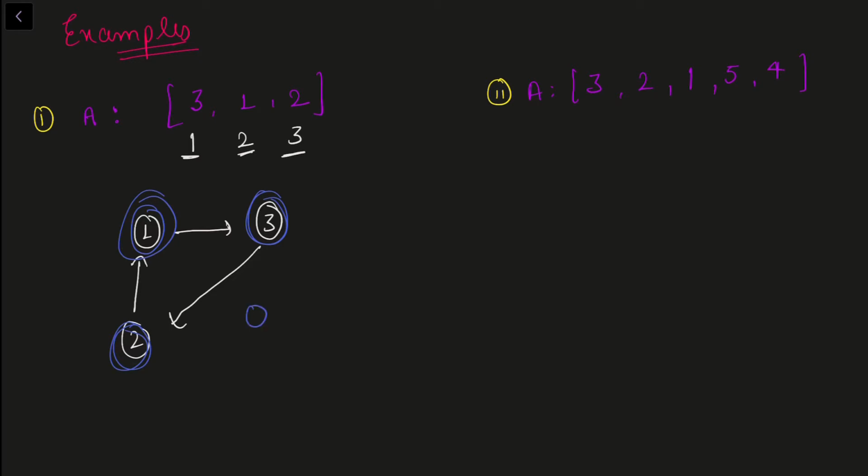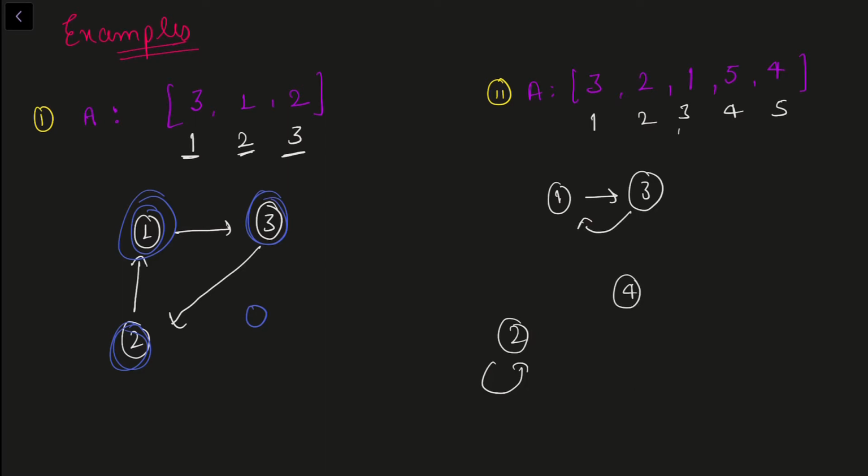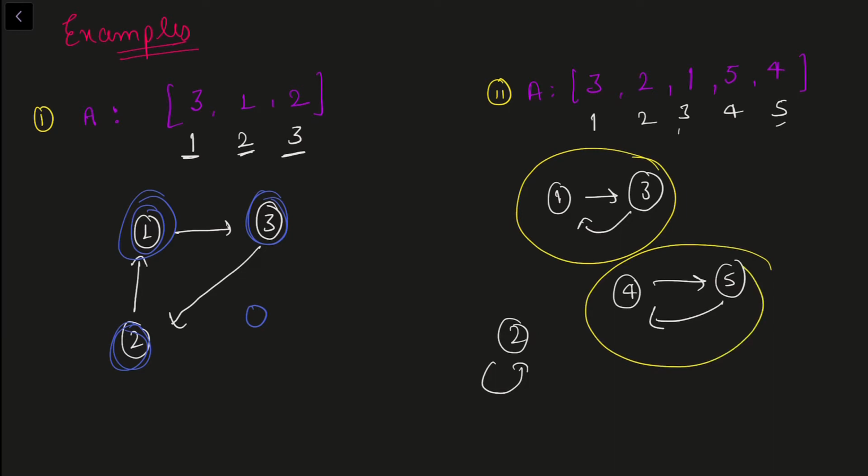Now let us talk about the second example. Let's say this is 1, 2, 3, 4, 5. Then best friend of 1 is 3, best friend of 2 is 2. So 2 doesn't have any best friend, so we can just put it aside. And then we have best friend of 3 is 1. Best friend of 4 is 5 and best friend of 5 is 4, right? So in this case we can see that these two are the pairs we are looking for, so our answer will be 2. Now let us move on to see the solution to this problem.